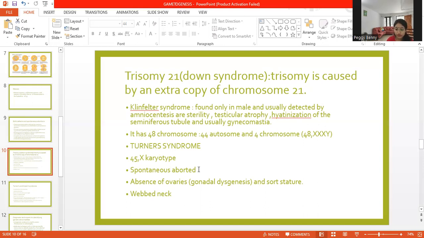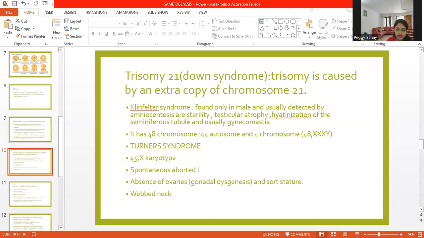Testicular atrophy, hyalinization of the seminiferous tubules, and usually gynecomastia are some of the symptoms that could be seen in Klinefelter syndrome.